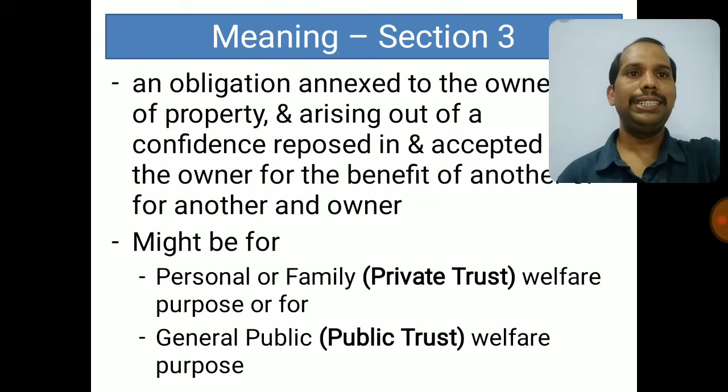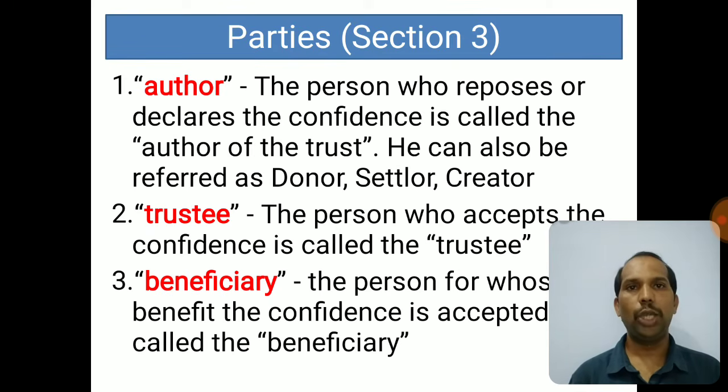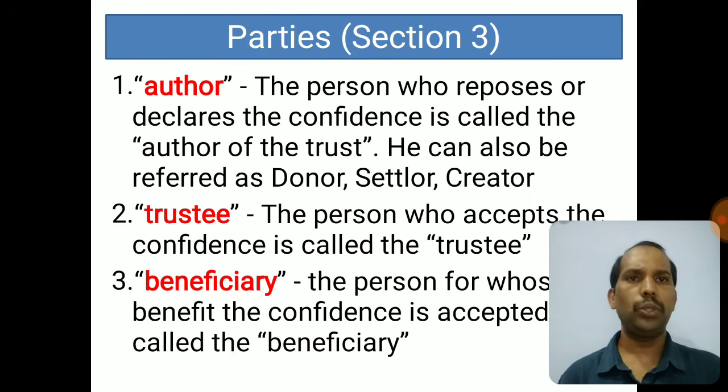Let's try to understand the different parties under trust. The first one is the author. The person who reposes or declares the confidence is called the author of the trust. This is available in section 3. All these, author, trustee and beneficiary, I am taking from section 3. What is the meaning of author? The person who reposes or declares the confidence is called the author of the trust. He can also be referred to as donor, settlor or creator. You can call him by different names: author, donor, settlor, creator, whatever name, he is the author.